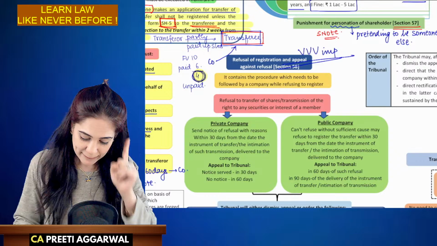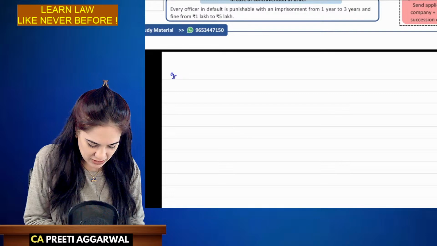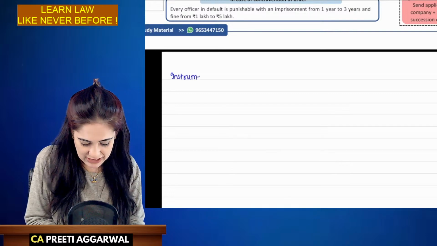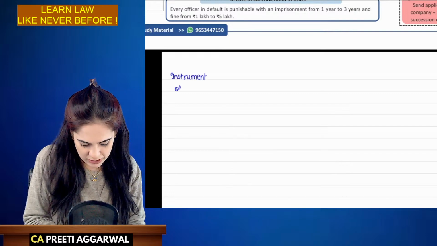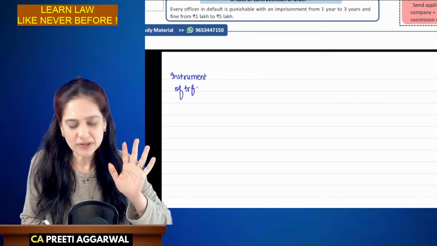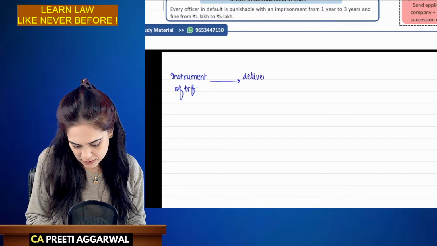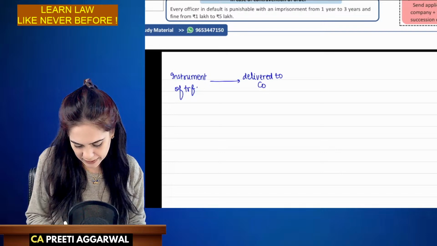But law says the instrument of transfer. Now, this is a timeline, okay? The instrument of transfer has been delivered to the company.